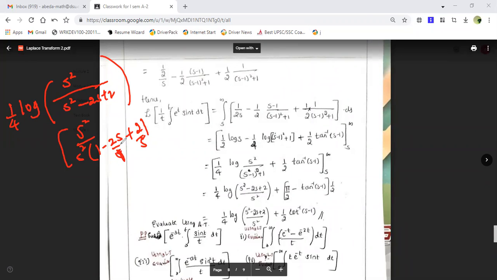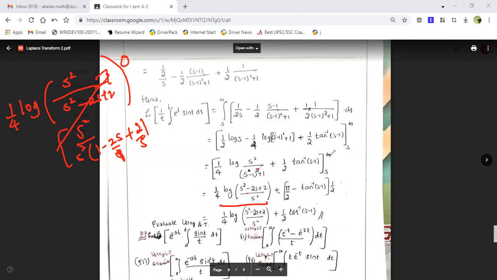So this value, you can see, as s tends to infinity, will be 1 upon infinity, because s is here in the denominator. 1 by infinity is 0. So log 1 will be equal to 0. So therefore this value will be vanishing for infinity. So once you have got infinity, and by minus lower limit, you'll be getting minus log of s square upon (s minus 1) the whole square plus 1. I don't want that minus sign. That's why I'm reversing it and writing it. So one step I have written directly.